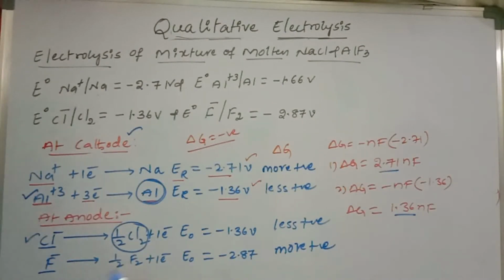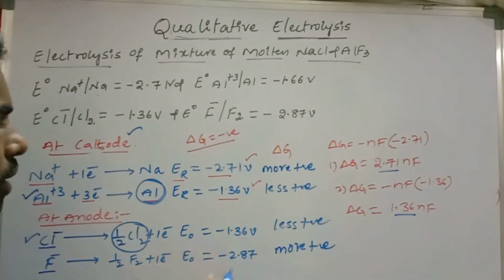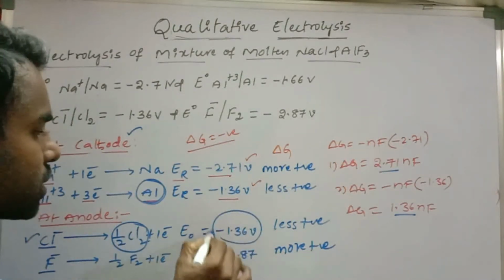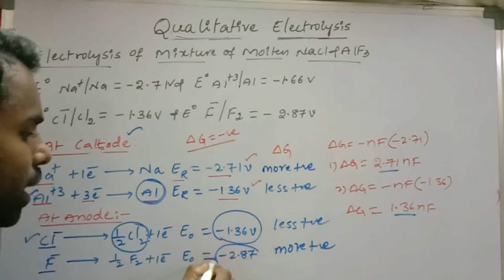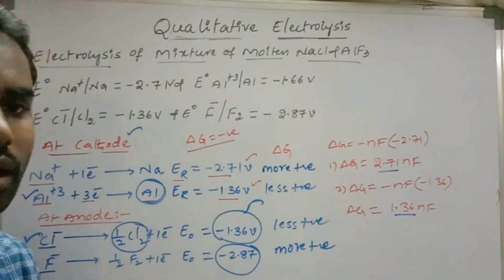These are about oxidation potential. With the help of oxidation potential also we can predict the formation of product at the anode electrode. The anion which has more oxidation potential will deposit at the anode electrode. Here Cl- is 1.36 and F- is minus 2.87. Which is the more oxidation potential? This one is more, so it will deposit at the anode electrode.